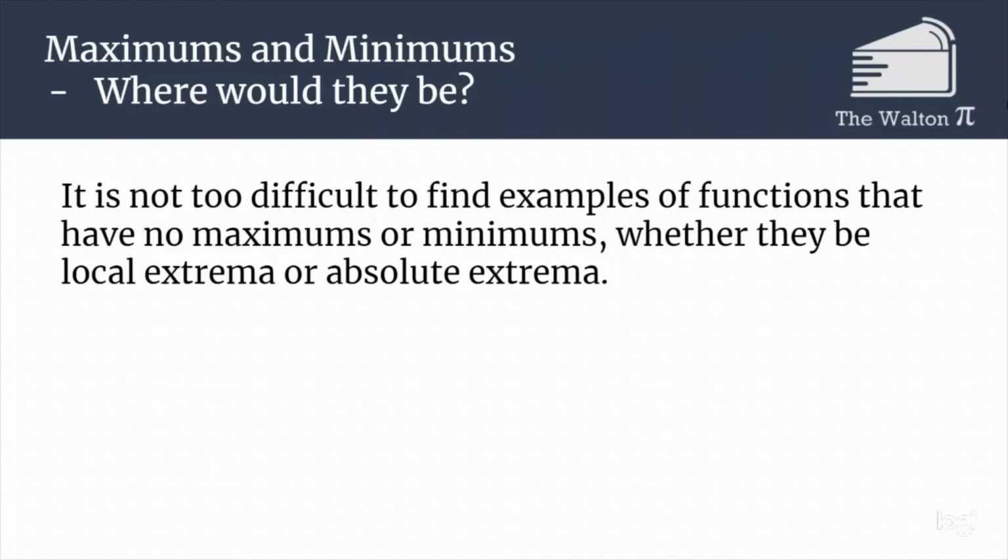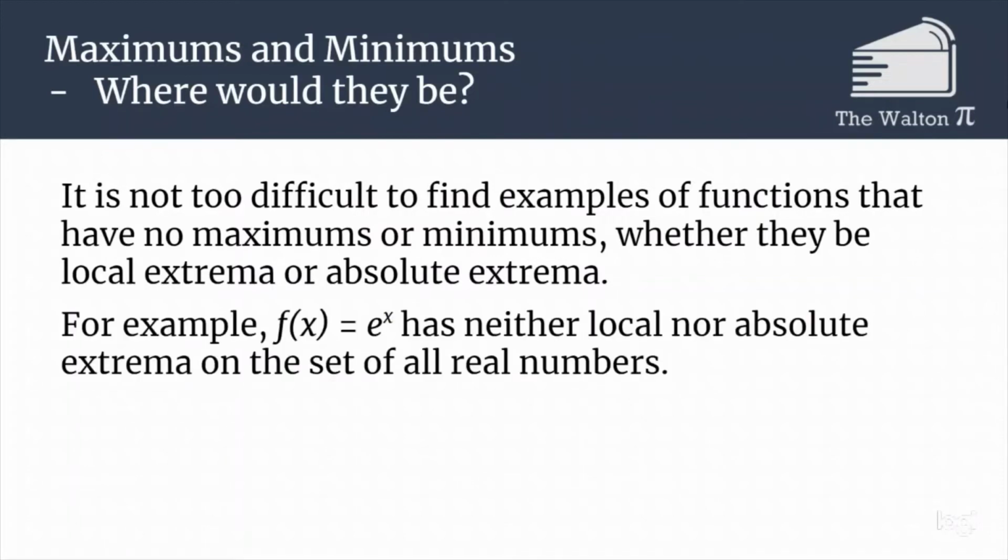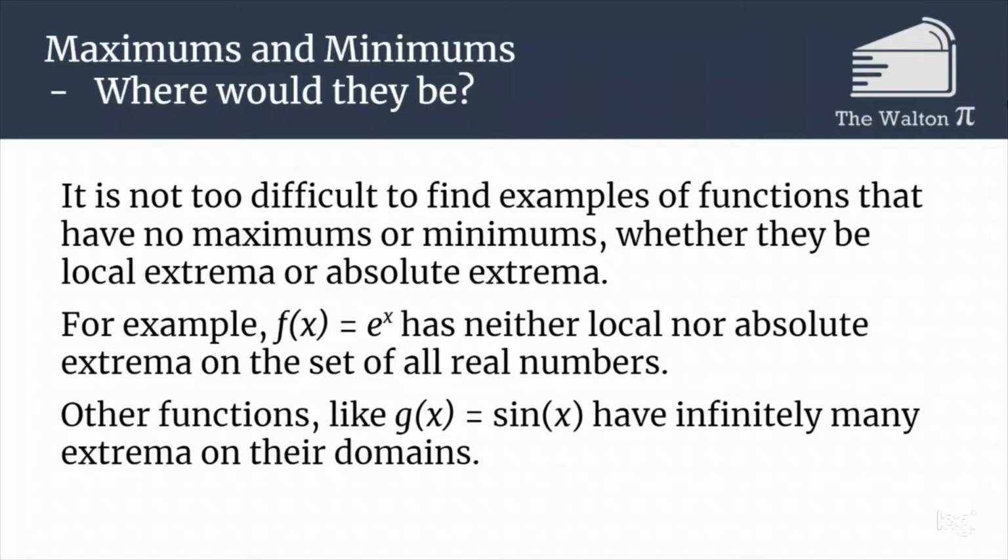It's not too hard to find examples of functions that don't have a minimum or a maximum. For example, e to the x doesn't have any local extrema or any absolute extrema. There is no smallest value and there is no largest value. Other ones like sine of x have infinitely many extrema, because sine peaks at 1 every 2 pi, and it has a minimum at -1 every 2 pi. Because its domain is all real numbers, it's going to have infinitely many maximums and minimums.